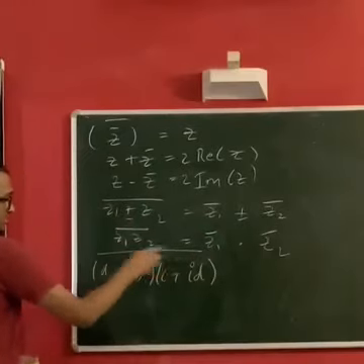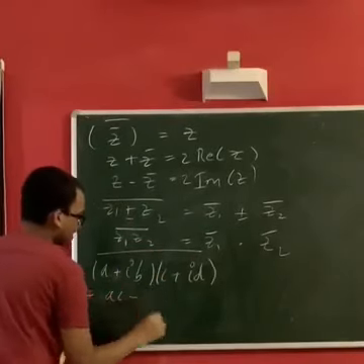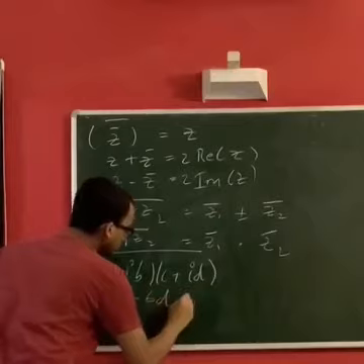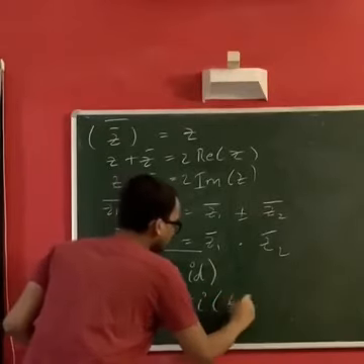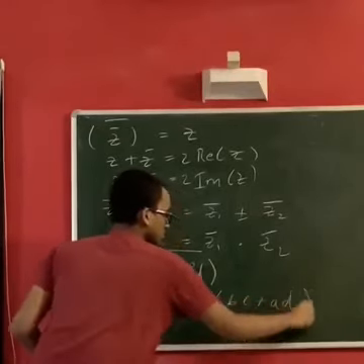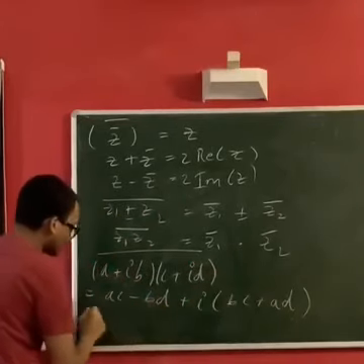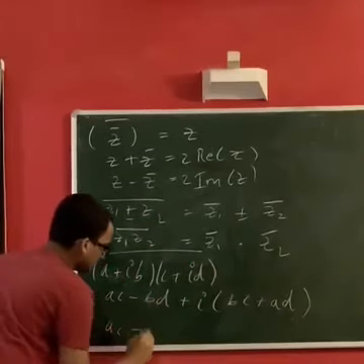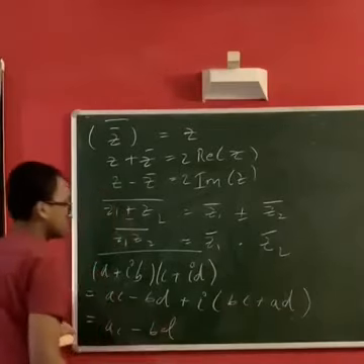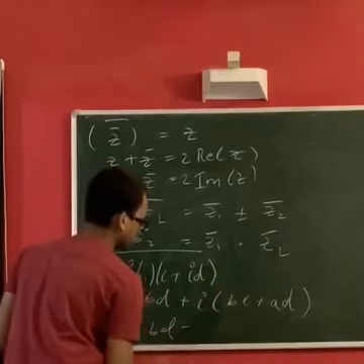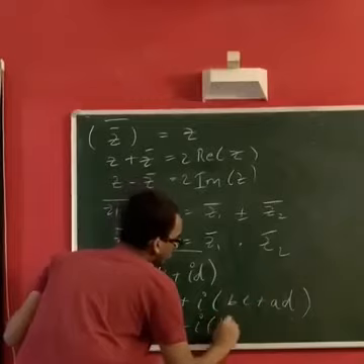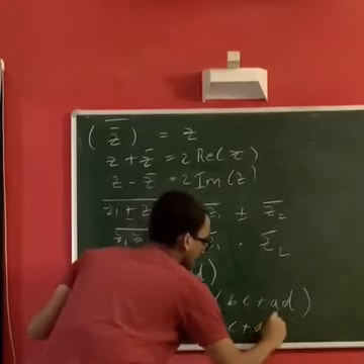This is, as it's easy to expand, ac minus bd plus i times (bc plus ad), whole conjugate, which means we just have to negate the imaginary part, gives us ac minus bd minus i times (bc plus ad).